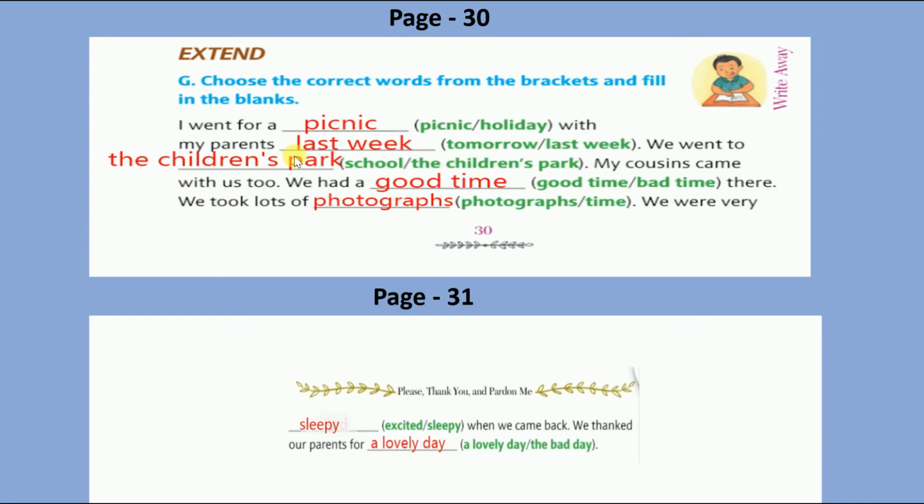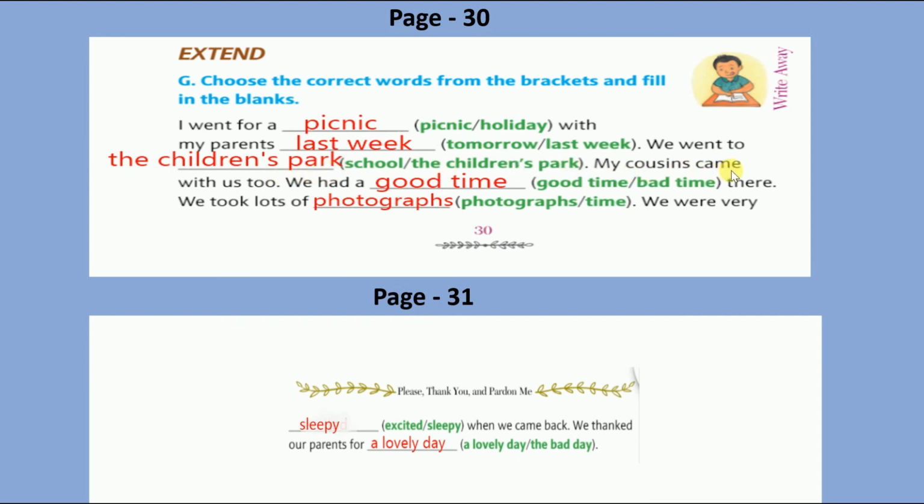Write down last week. Full stop. We went to dash. We went to school for a picnic or the children's park. Yes, the children's park. So write down in the blank the children's park.